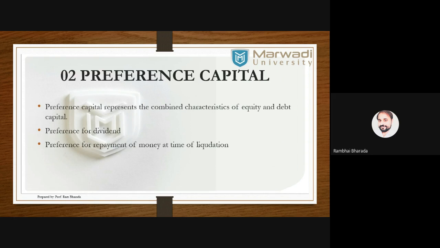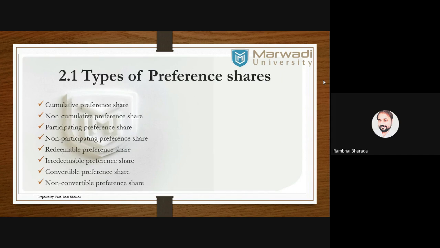As compared to equity capital, it is less expensive, but as compared to debt, it is more expensive. And here we have some types of preferences. Cumulative, in which the dividend is cumulative every year. Okay, it is transferred or carried forward to the next year. Non-cumulative preferences, in it means if there is profit, if there is dividend, company declares the dividend. If no dividend, it means it is not carried forward for the next year.